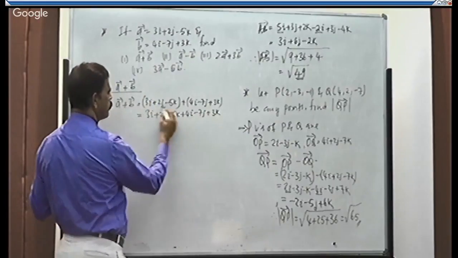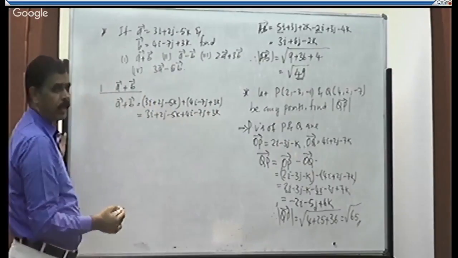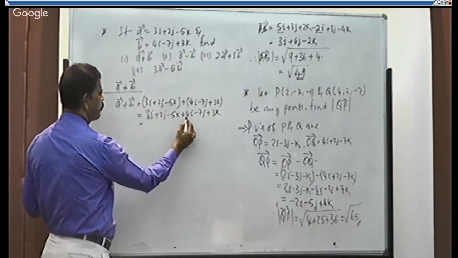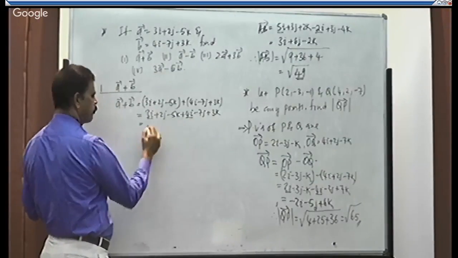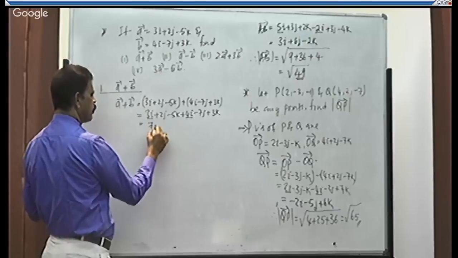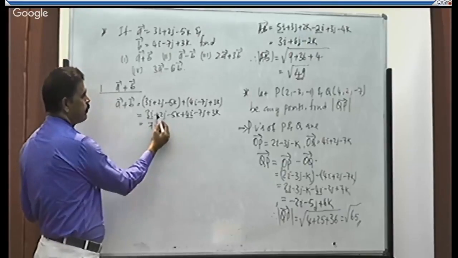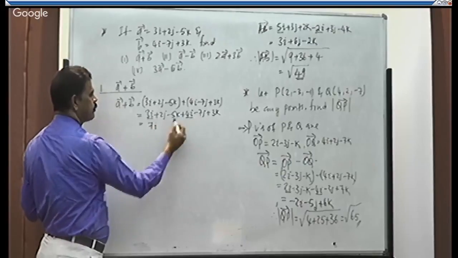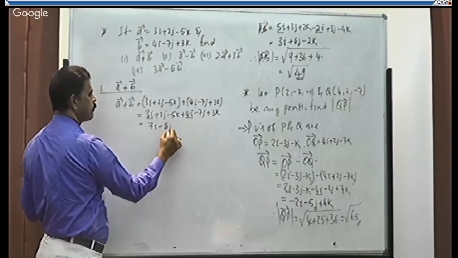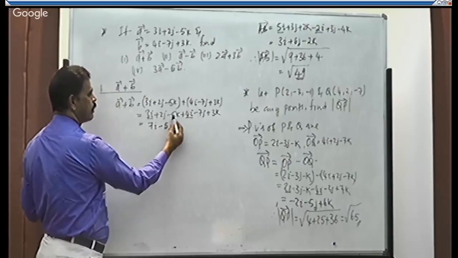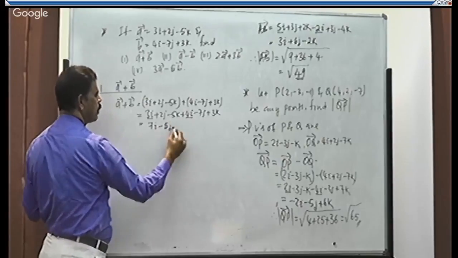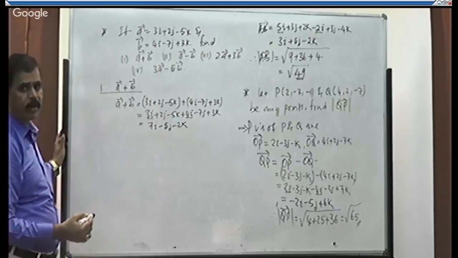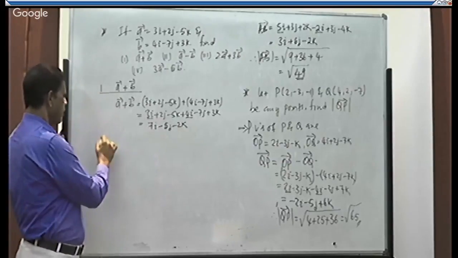You can avoid this step, right? While adding the two vectors. Now 3i plus 4i both are positive, hence it becomes what? 7i plus 2j minus 7j will be minus 5j, minus 7k plus 3k is minus 4k. This is the vector a plus b.